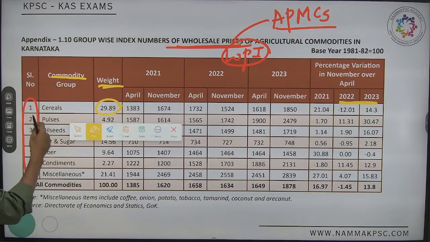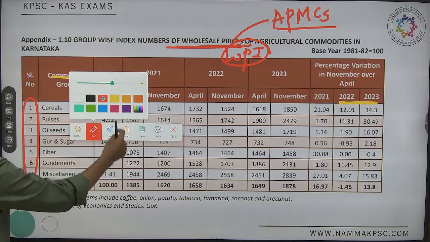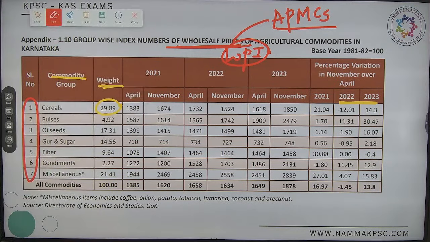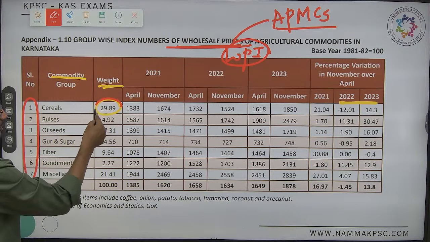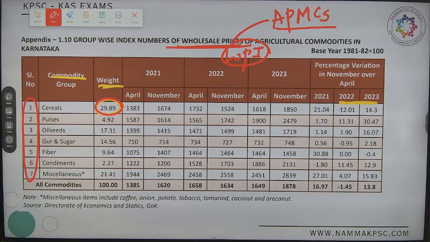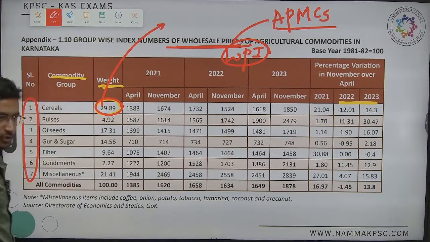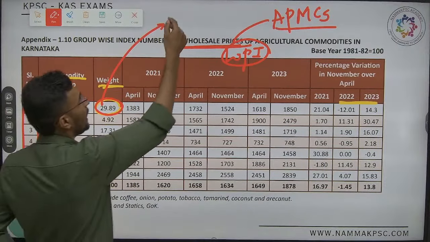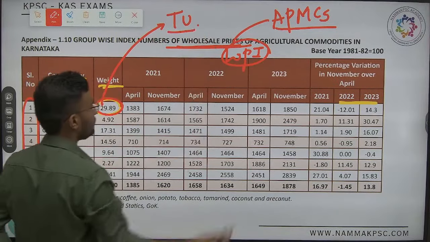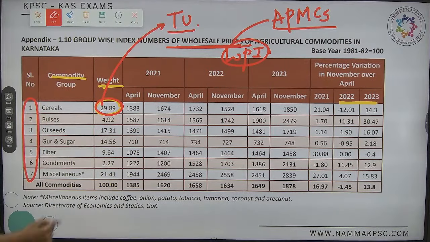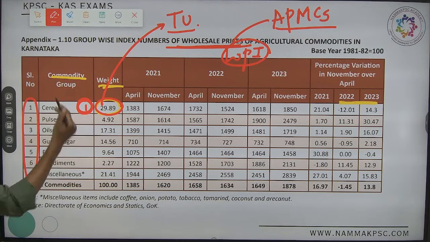Among cereals, the highest grown cereal is rice. Now rice has been grown in which district? Raichur is known for the highest production of rice, majorly from which dam? It is Tungabhadra. Majorly from Tungabhadra, highest weightage. That is the first weightage, given to the cereals.